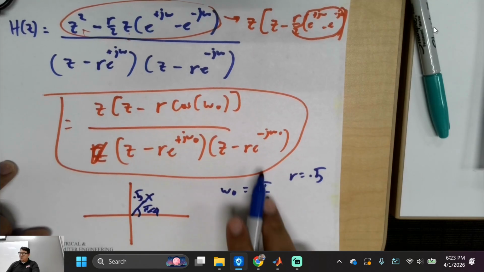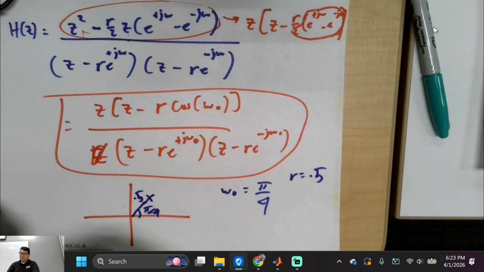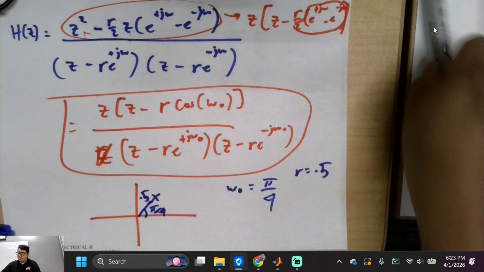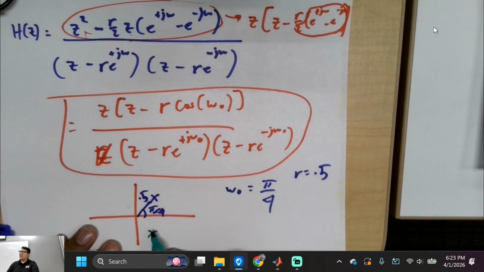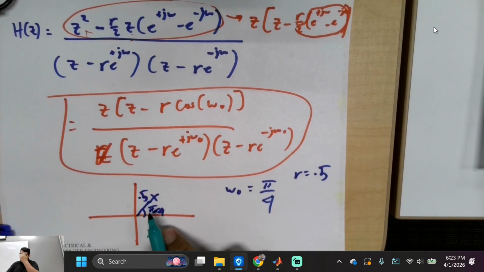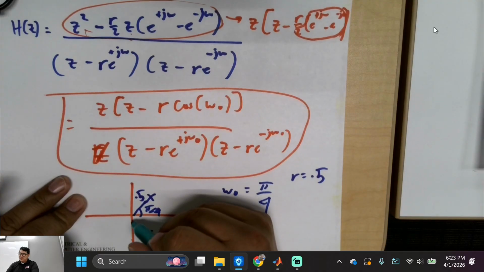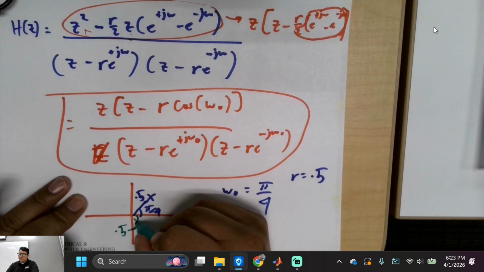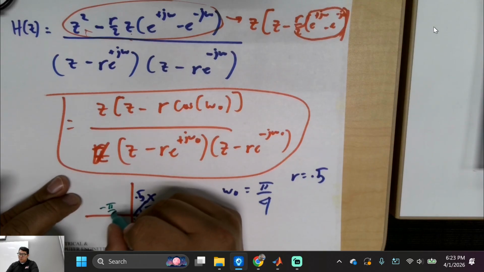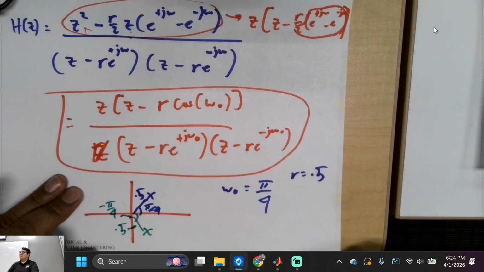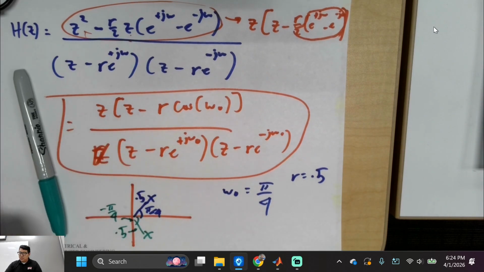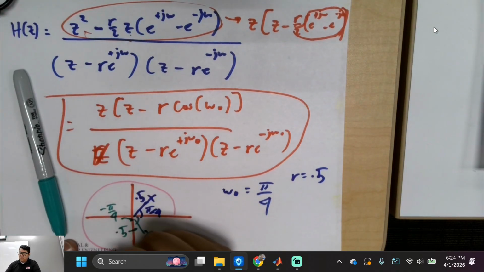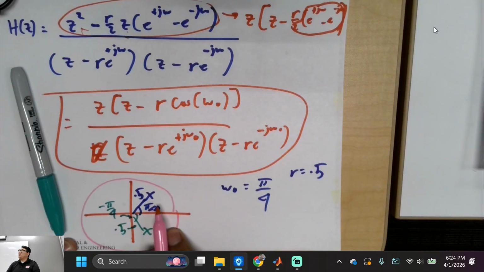What about this pole? Do a different color. Right here, complex conjugates, right? With a distance of 0.5 and an angle of minus pi over 4. Right there, right? Draw my unit circle. Use pink. Those are my poles, right?